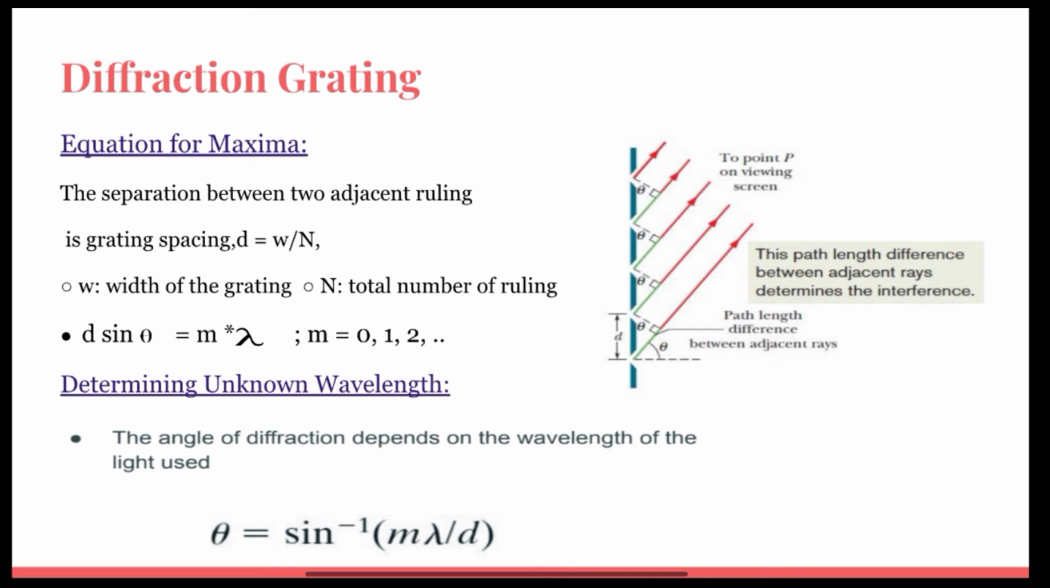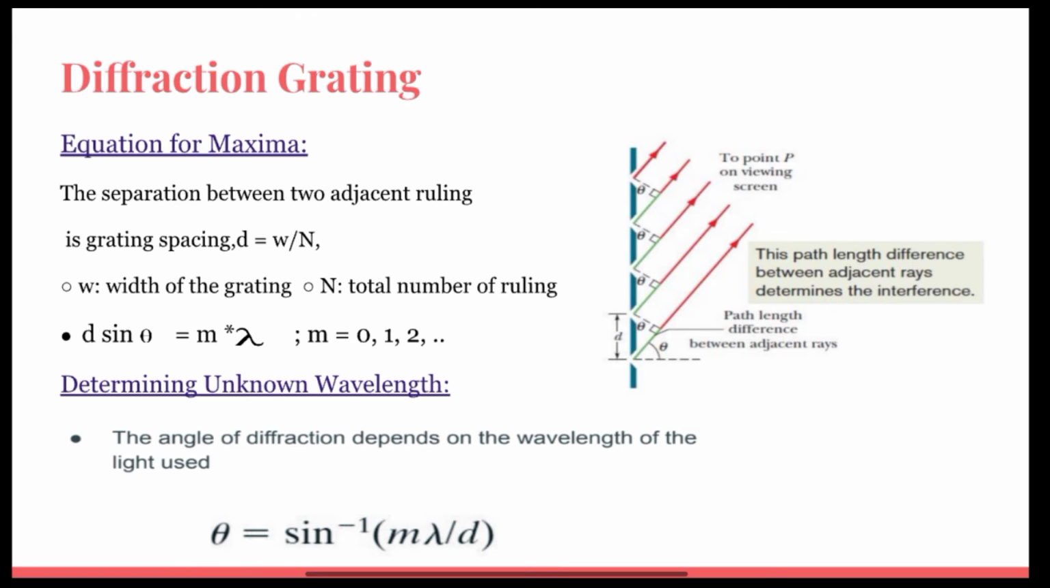Diffraction grating is similar to a double slit arrangement. The slits are known as the rulings. The ruling number could be several thousands per millimeter. A diffraction grating is an optical element that divides light composed of many different wavelengths into light components by wavelength. The simplest type of grating is one with a large number of evenly spaced parallel slits. The separation between two adjacent rulings is the grating spacing d equal to w by n, where w is the width of the grating and n is the total number of rulings.